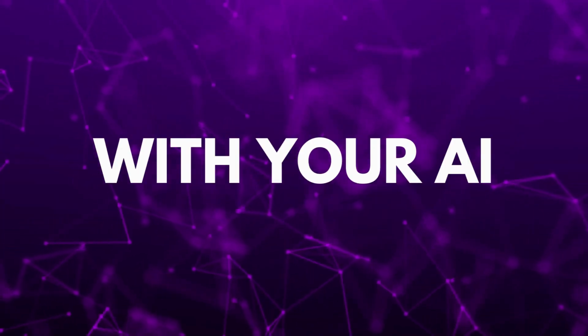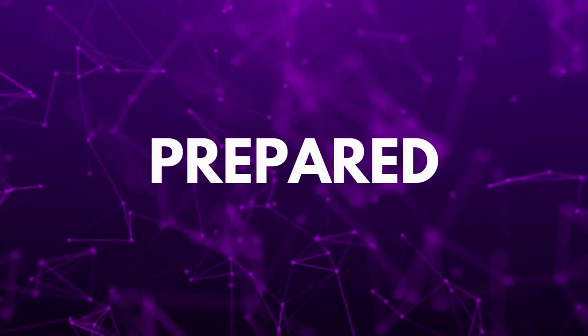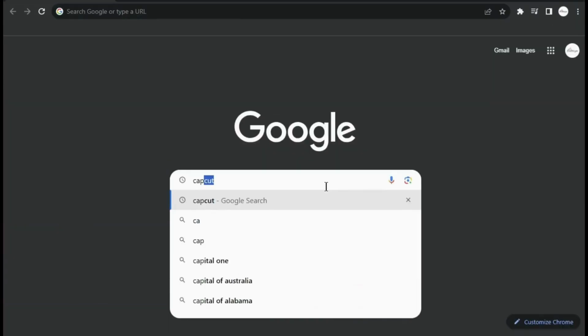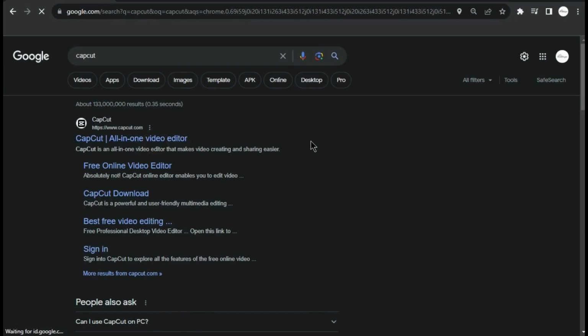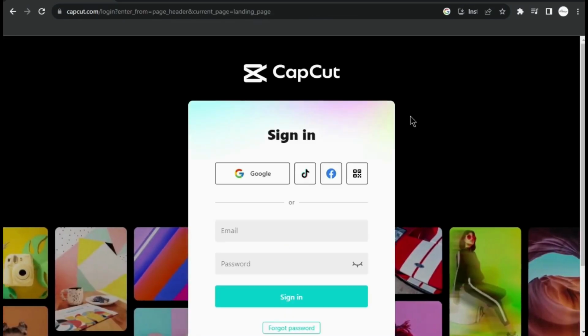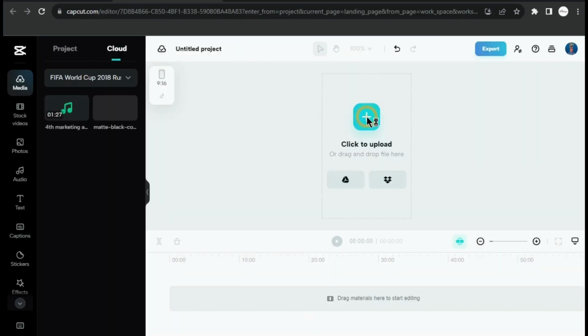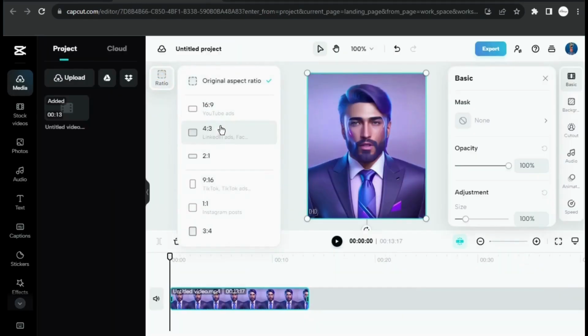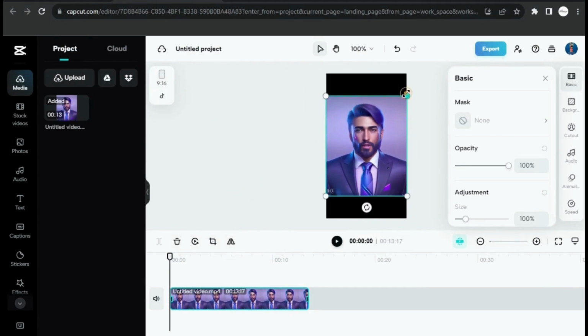Step 6. With your AI avatar video prepared, it's time to finish the rest of the video. Use CapCut, an excellent and simple-to-use online video editing tool that's completely free. Begin by uploading your AI avatar video and voiceover here. Select a 9:16 aspect ratio.